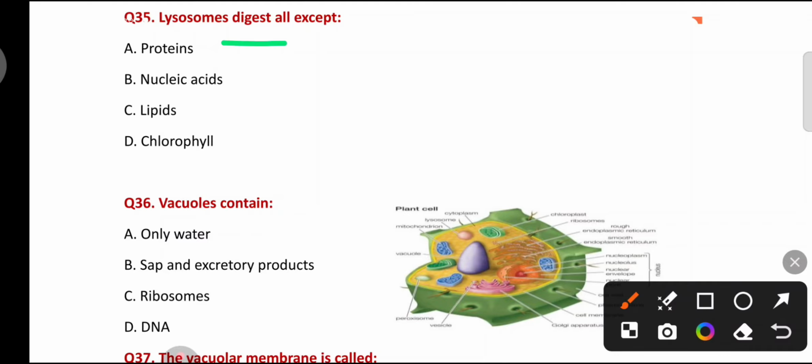Lysosome contains hydrolytic enzymes and it helps in digestion of proteins, nucleic acids and lipids, but not chlorophyll. Chlorophyll is the pigment present in plant cells.